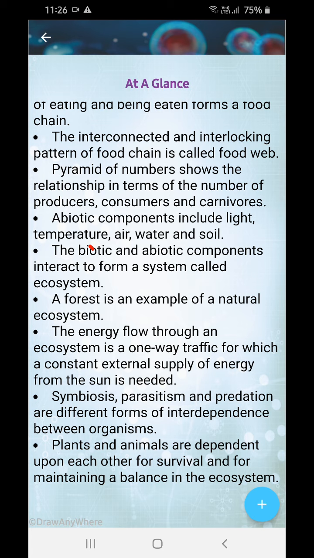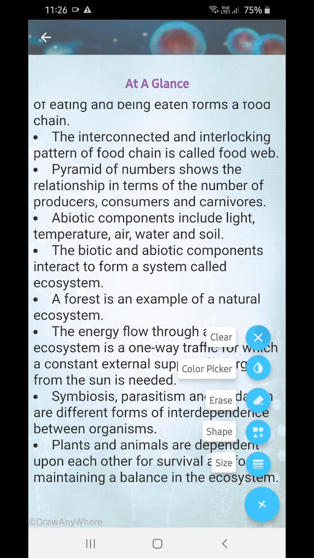So if there are 3 producers present in the world, then 2 consumers and 1 carnivore should be present, because a carnivore doesn't need only one food in his or her whole life, right? Needs other food also. So if this is less, then it will be exhausted very soon, and they all will be exhausted, and the world would be destroyed.